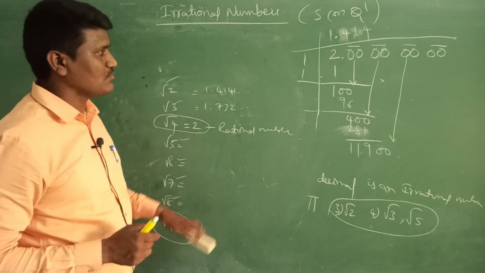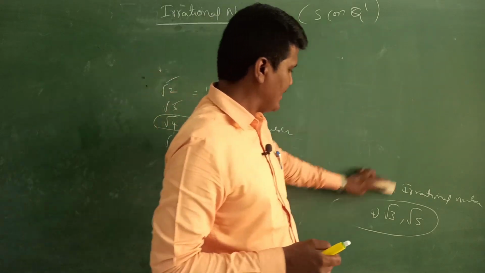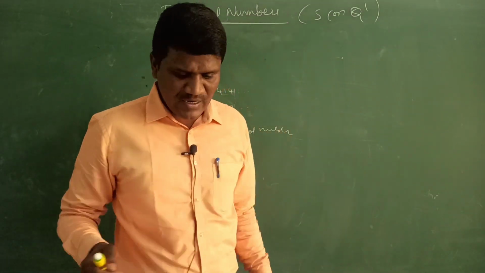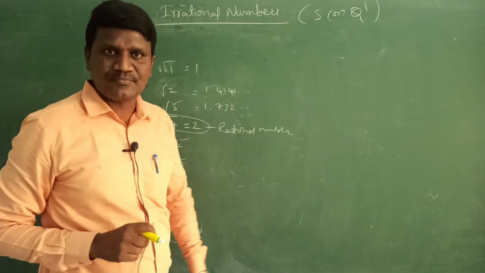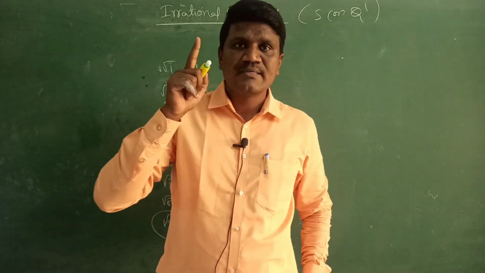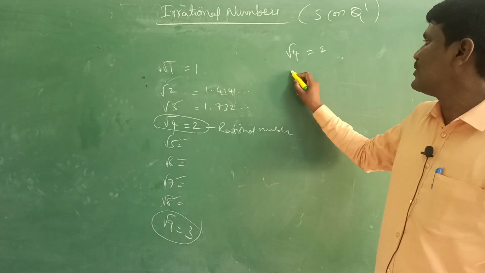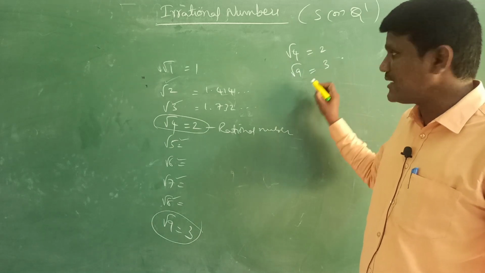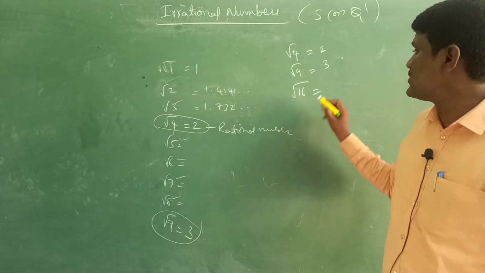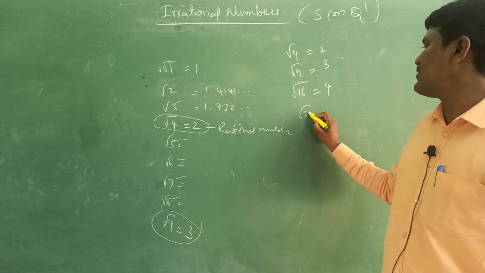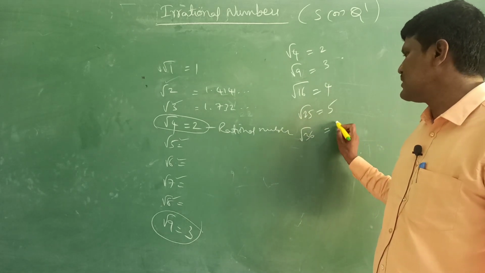So here you can observe 4 and 9. What do we call 4 and 9? Even root 1 value is 1 only. Okay? Now just tell me, what is the root 4 value? 2. Root 9 value? 3. Root 16 value? 4. Root 25 value is 5. So like this you can write root 36 value 6.